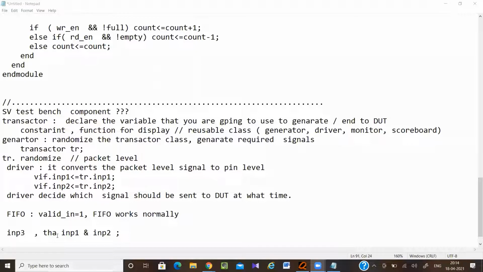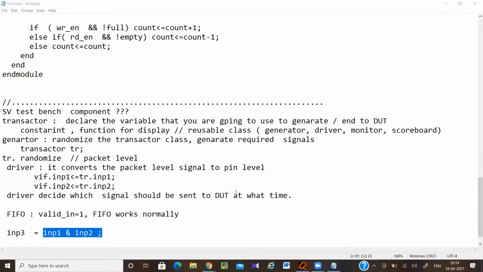Okay, so input 3 is equal to, let's say, input 1 equal to input 2. If I am using non-blocking assignment, then at the same time input 3, input 1 and input 2 will be changed. But if I am using blocking assignment, what will happen? This input 3 will take the updated input 1 and input 2 values. Are you getting my point?